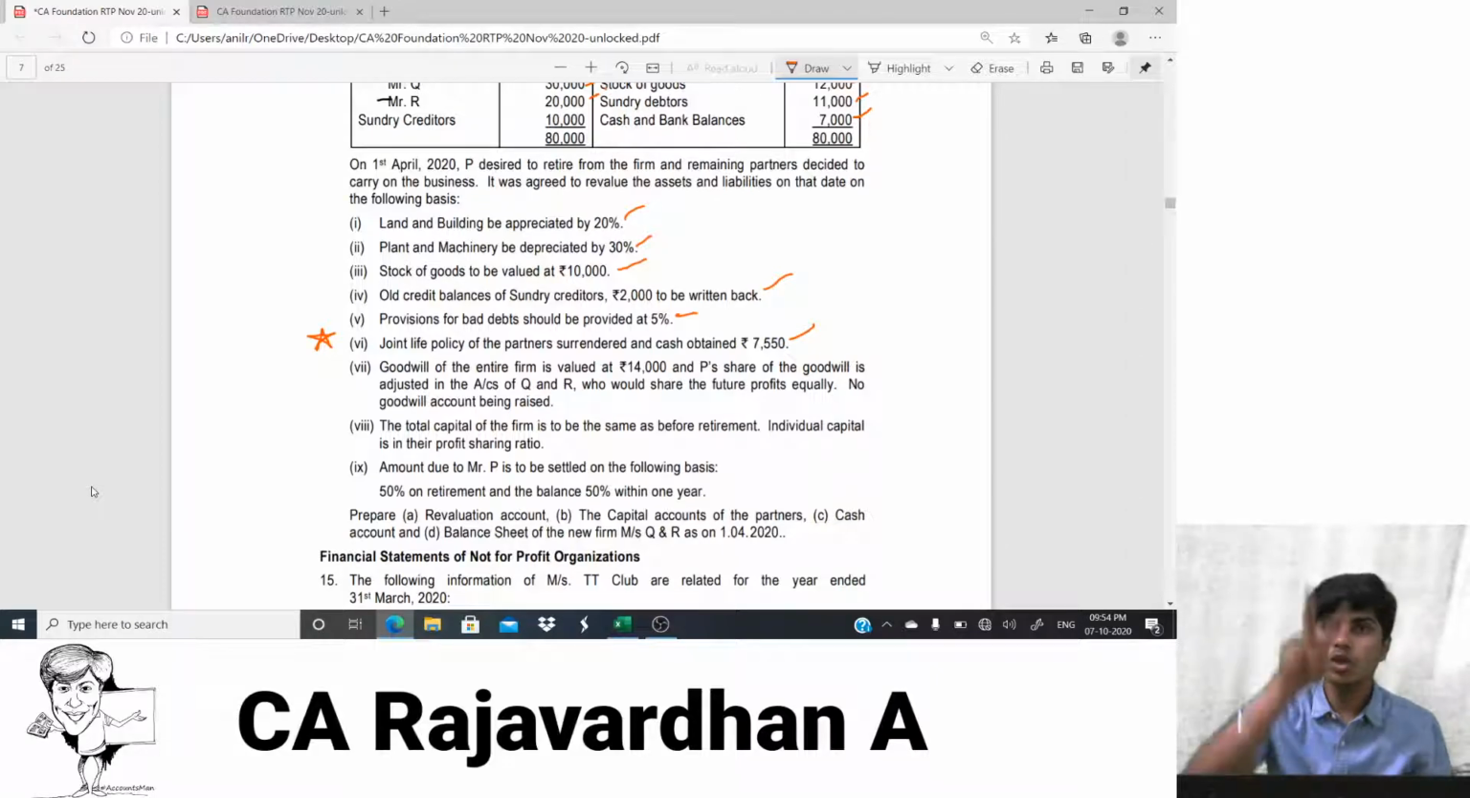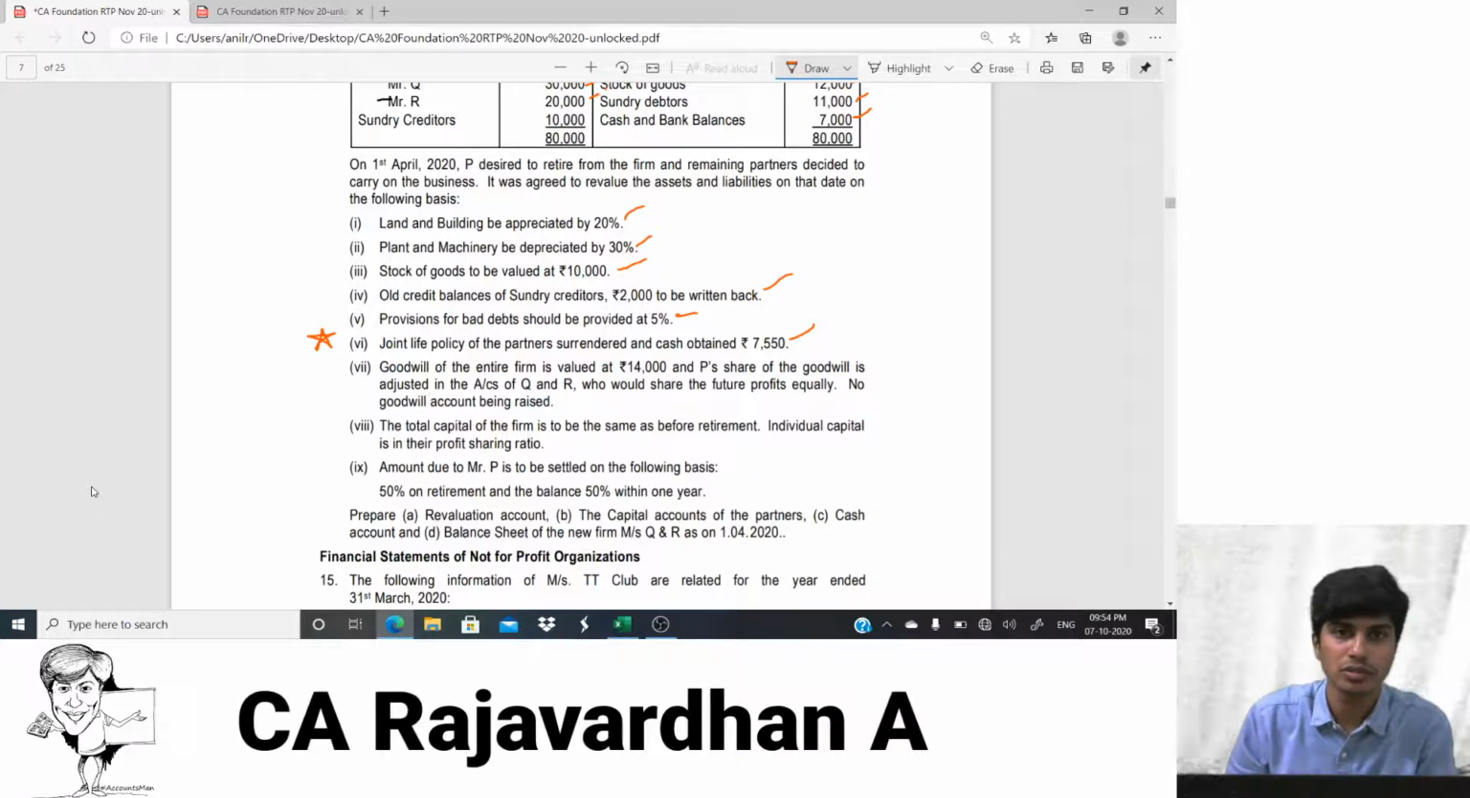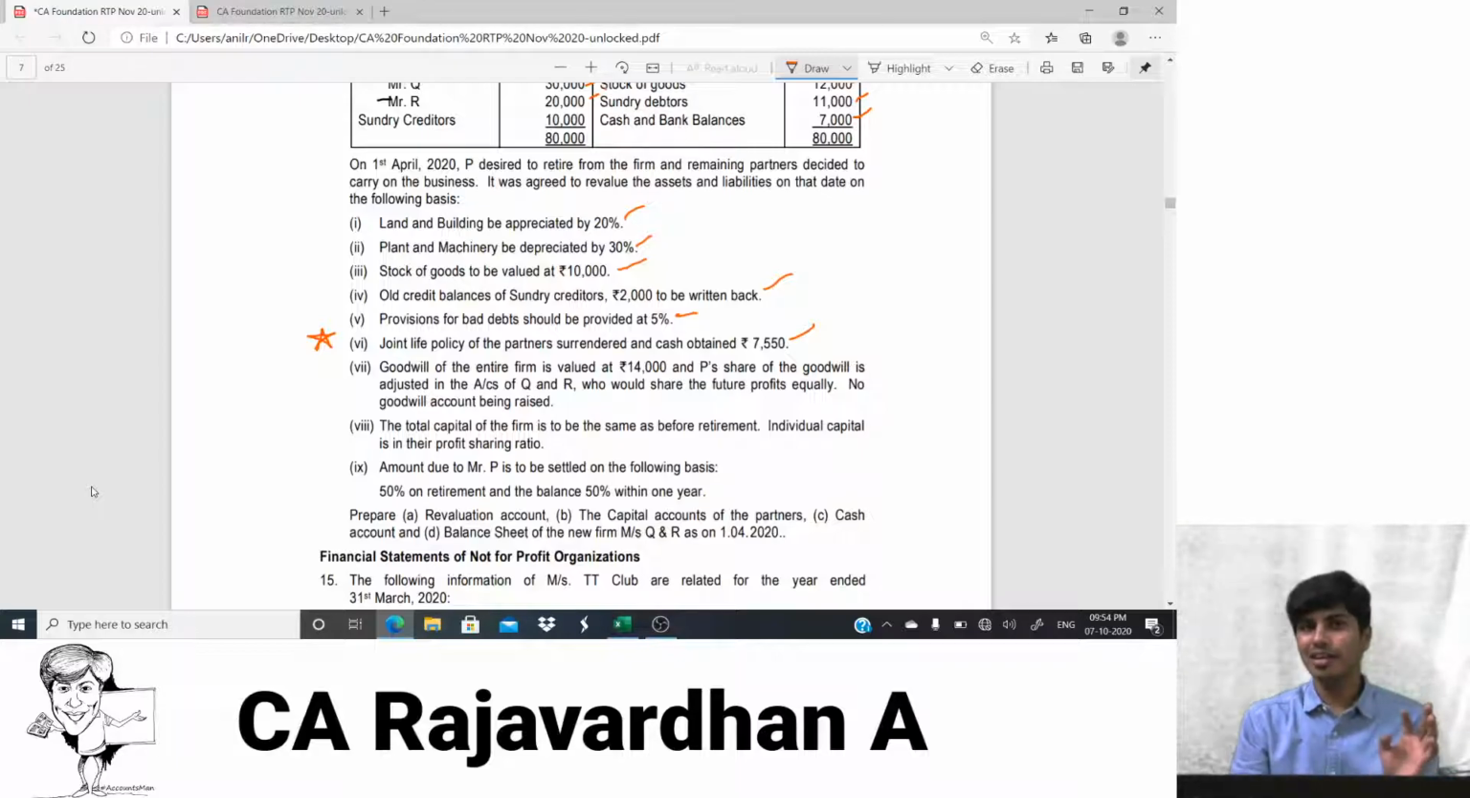I repeat, Q and R are going to enjoy the future goodwill where the contribution from P is also there. So Q and R should buy that goodwill from P. So P should get his share of goodwill in cash when he's going out. But we're not literally paying him that way. Q and R will pay it from their capital. So I will not write buy goodwill to goodwill anywhere. I'm going to route the entire thing through Q and R's capital. So Q and R should contribute, P will receive. You get that? So this has to happen through capital accounts. I'll show you how it works. Okay, so 14,000 is the goodwill.